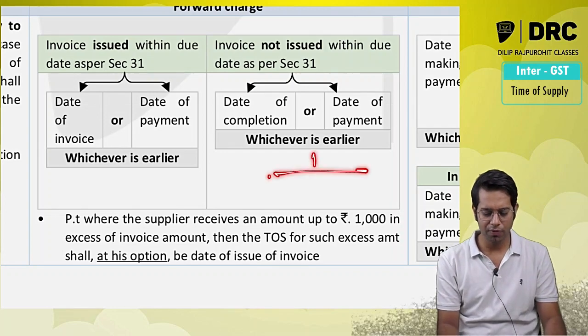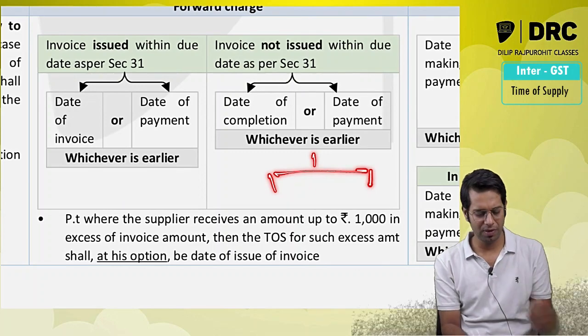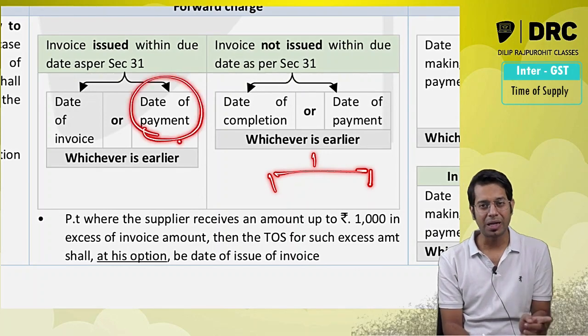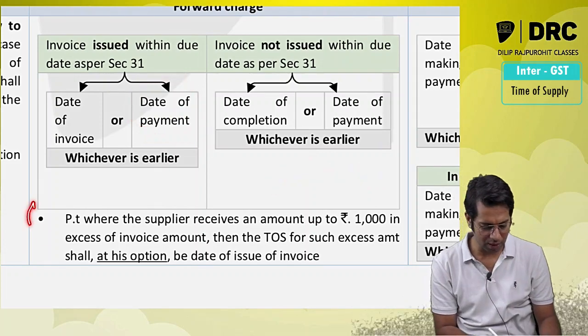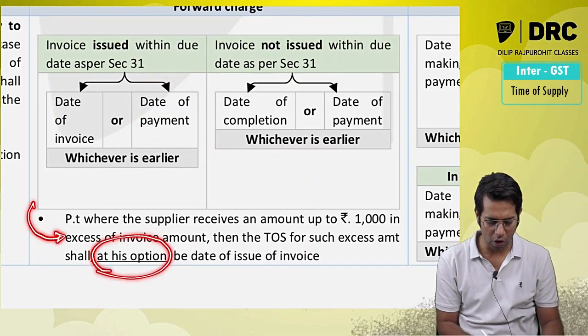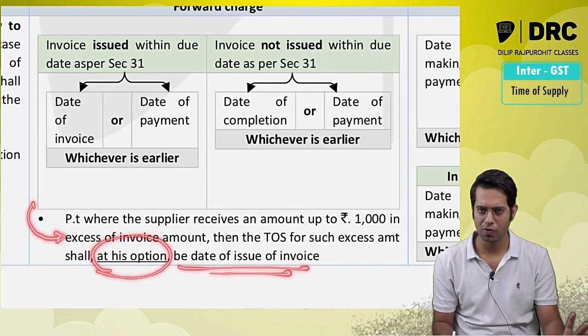Normally, if you receive any amount before the supply is made, the time of supply will be the date of receipt of such money. But if the excess amount received is up to rupees 1000, the supplier has an option to take the time of supply for that extra amount as the date of issue of such invoice.